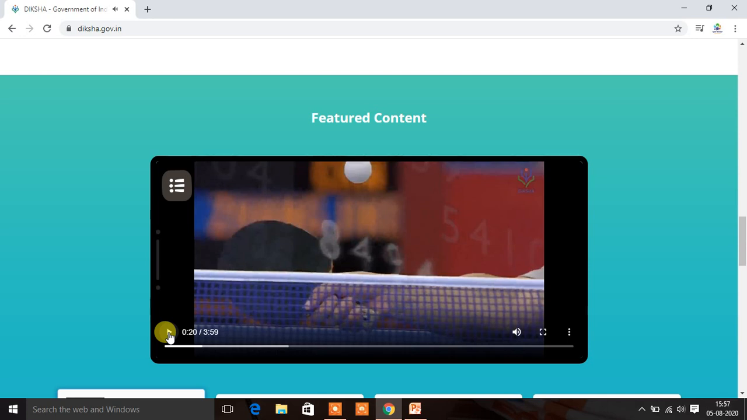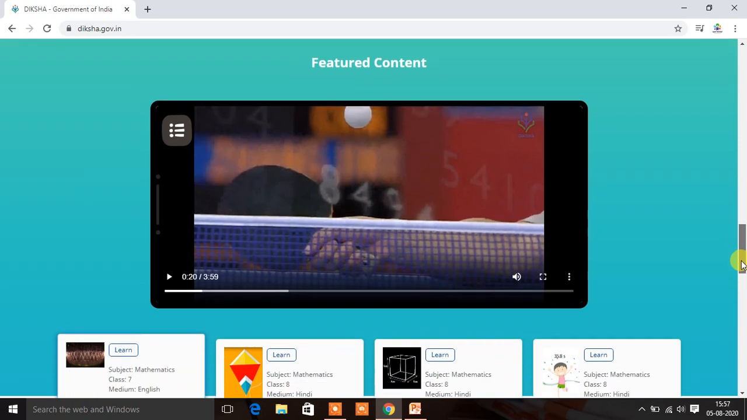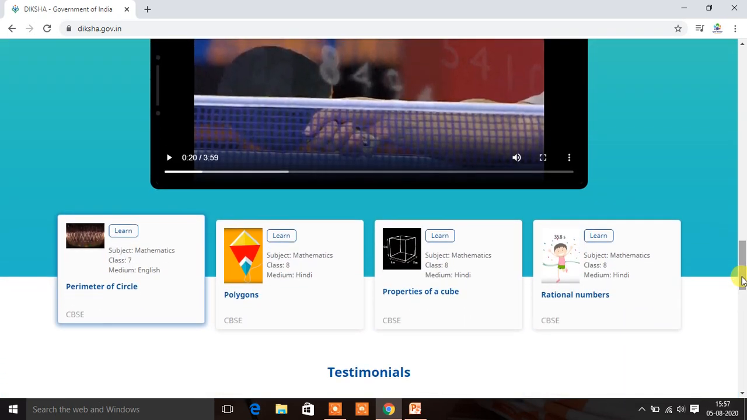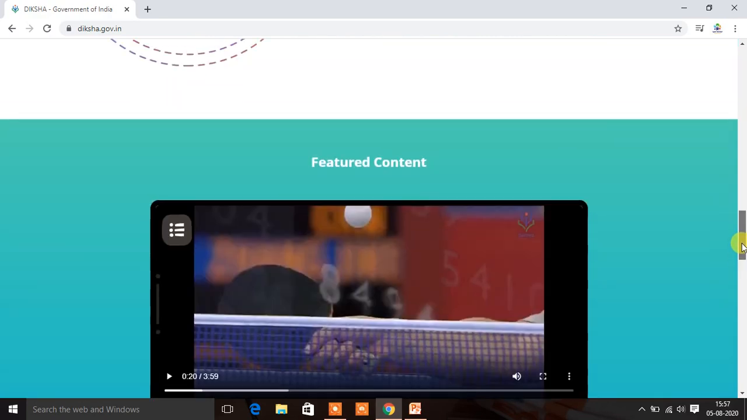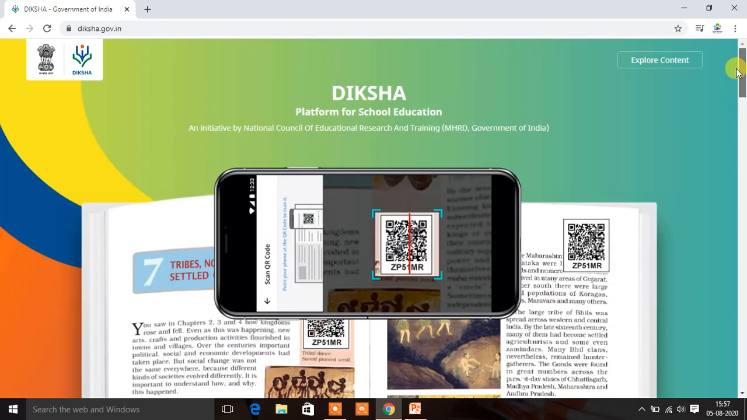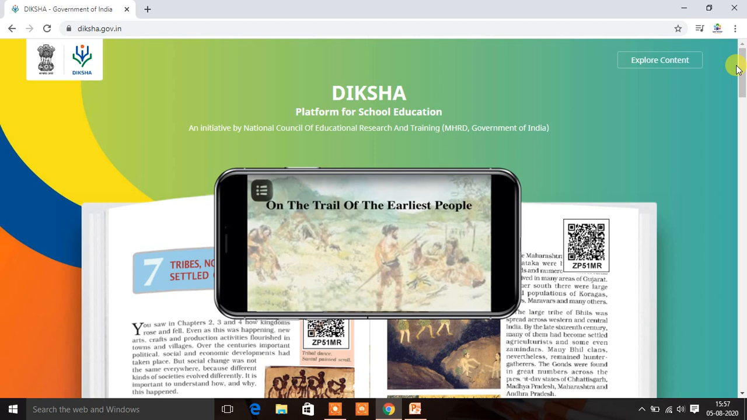So in this way you can understand many contents, many topics. You can explore all these. You can even share them with your students. Here you can see some important maths topics, that is perimeter of circle, polygons, properties of cube, rational numbers, and many more.